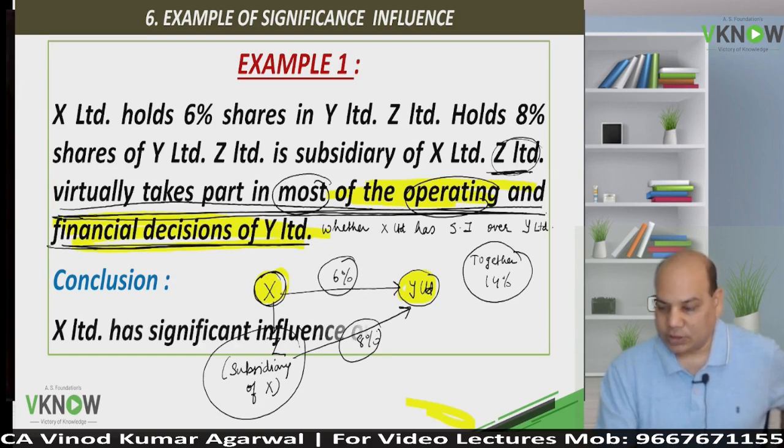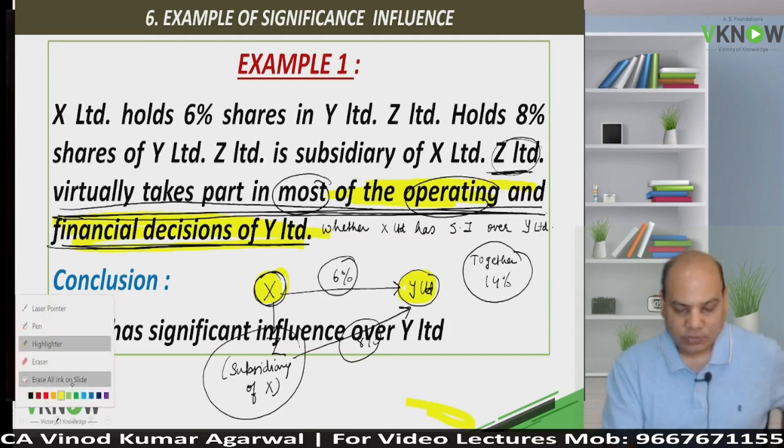The answer is yes. 20% is not a necessary condition.